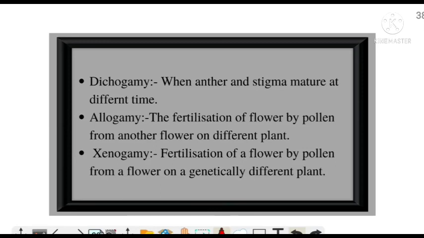Dichogamy is when anther and stigma mature at different time. Allogamy is the fertilization of flower by pollen from another flower of different plant. And xenogamy is fertilization of flower by pollen from a flower on a genetically different plant. Here genetically it is the same plant, but in xenogamy the plant also becomes different genetically.